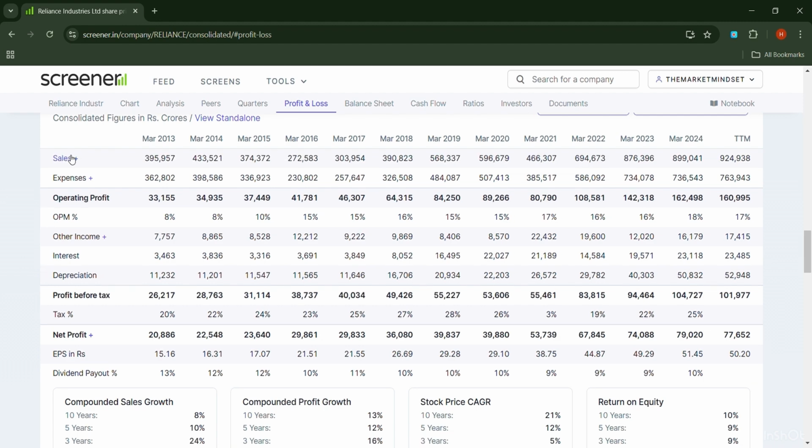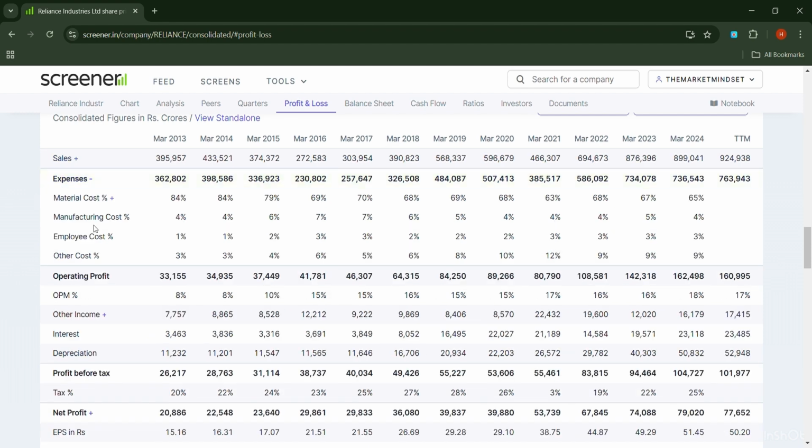Next comes the expenses. Expenses is basically the cost incurred by Reliance Industries to produce their products. As you click on the expenses option, you can see various options like material cost, manufacturing cost, employee cost, and other cost. Material cost is basically the cost of raw materials. Raw materials are basically the materials used by Reliance Industries to produce their goods and services.